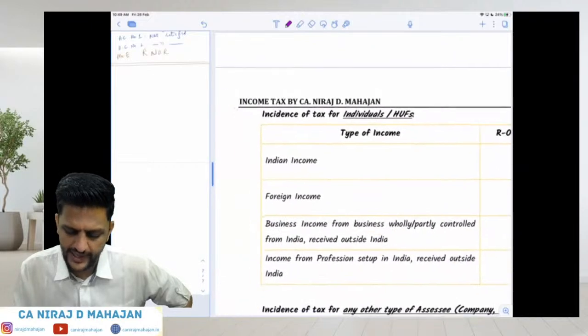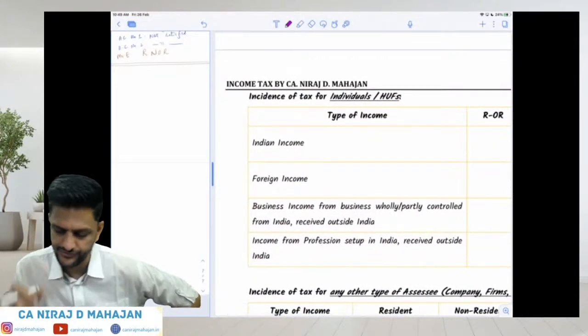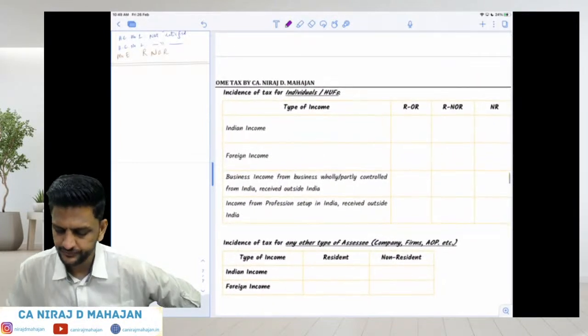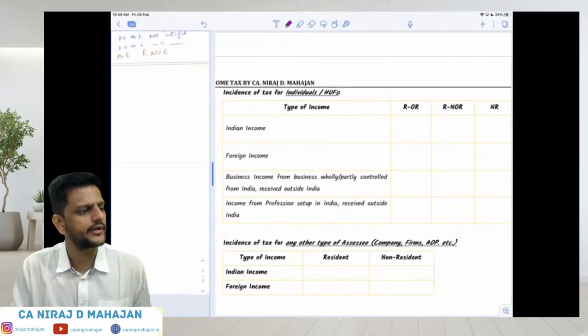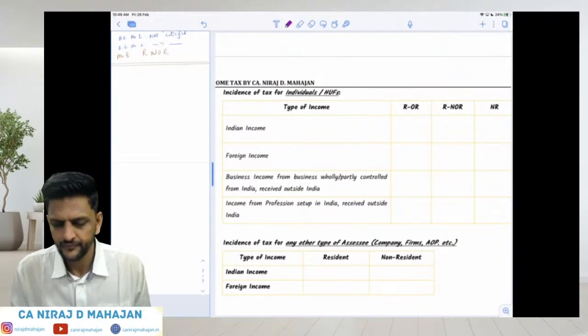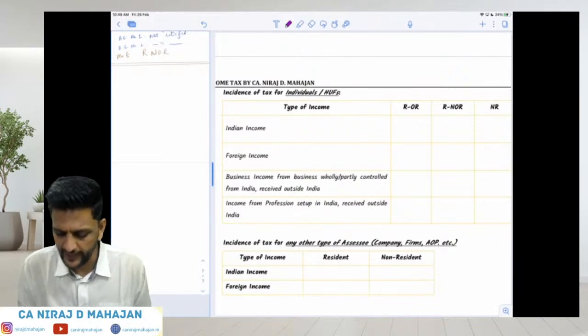Incidence of tax. That means tax liability is there or not there for individual or HUFs. Okay, it is the same thing. No problem, Shashank. Indian income, bachcho, is it taxable or not taxable in India?